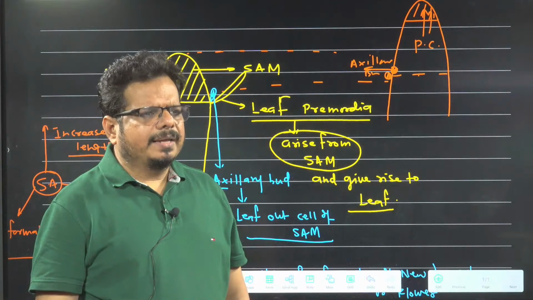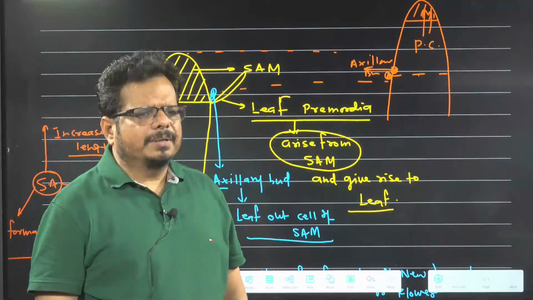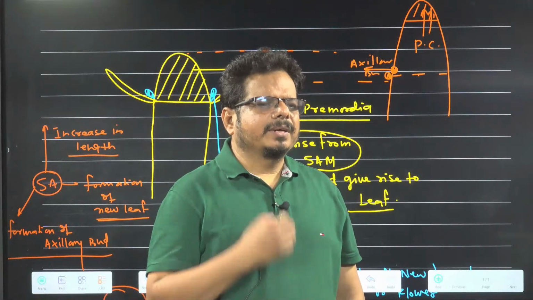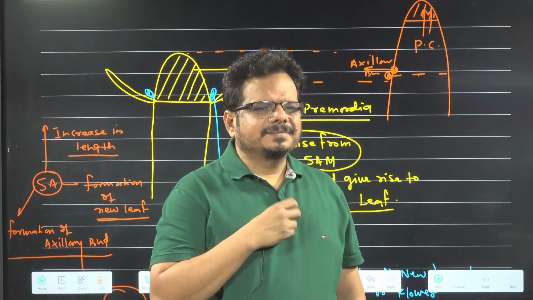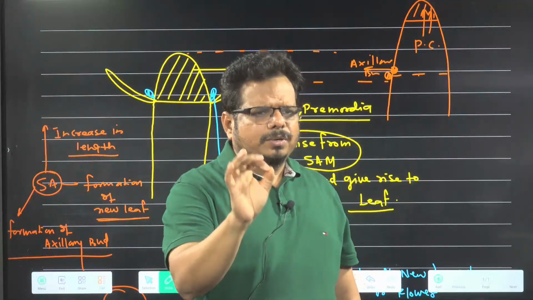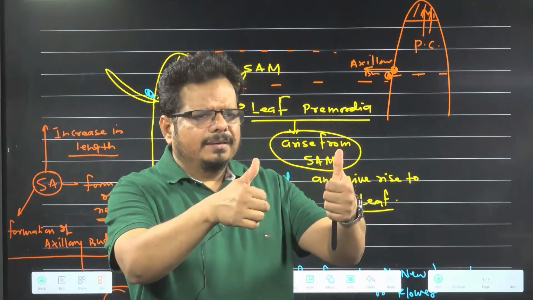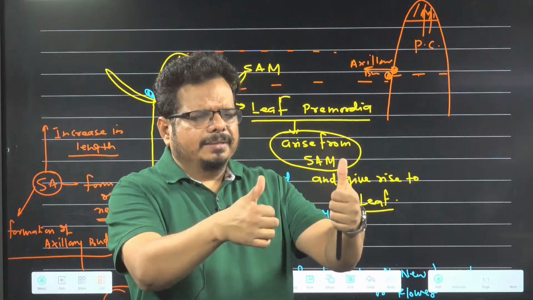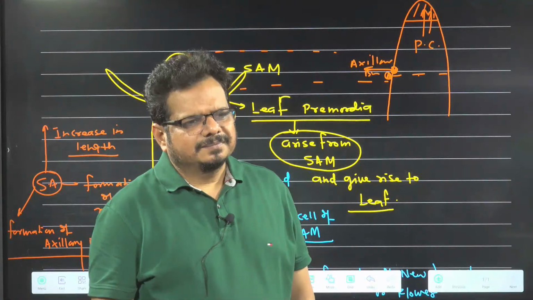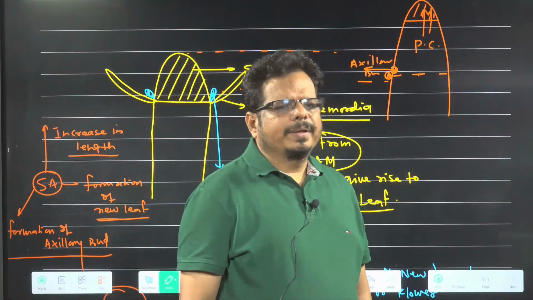Or should I give you another example for better understanding? Axillary bud is the left out cell of the shoot apical meristem. Done or not done? Done. Now we are moving ahead.